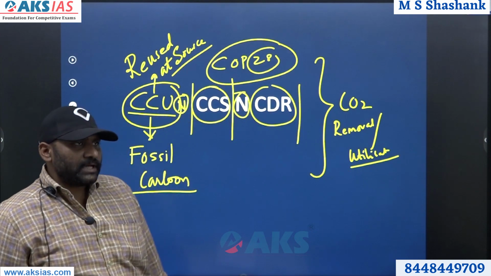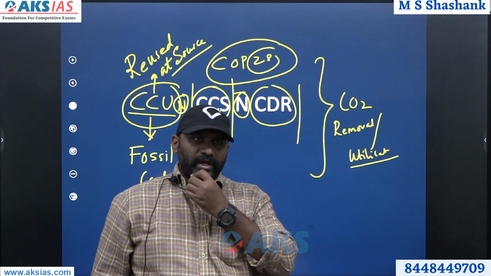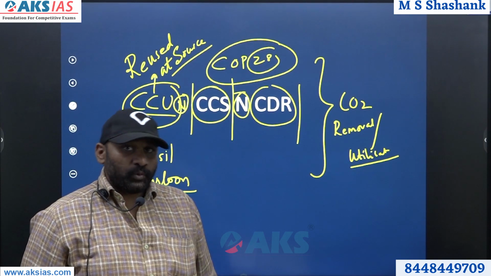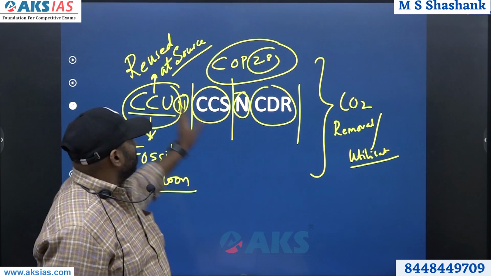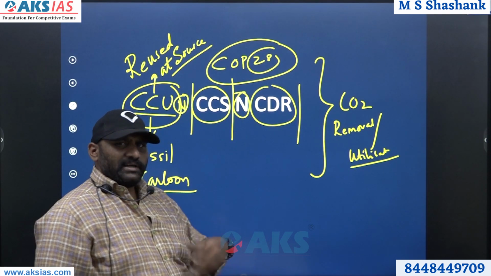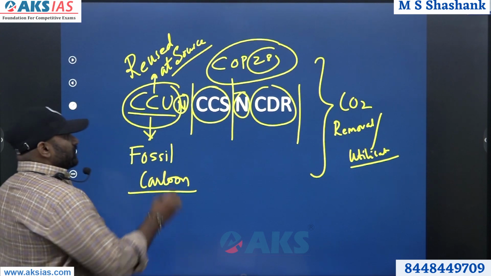Carbon dioxide, a greenhouse gas, affects the environment a lot. So, to make sure that the emissions are controlled and the environment is more protected, these terms are very, very important with respect to environment and science and a lot of other topics with respect to UPSC. So let's look at the first word, CCU.